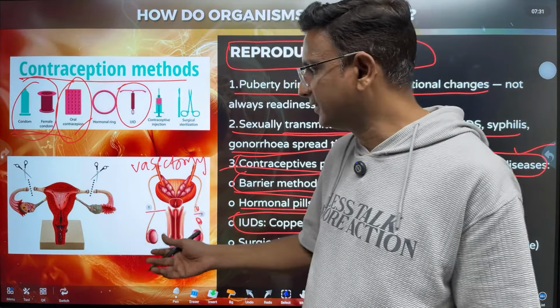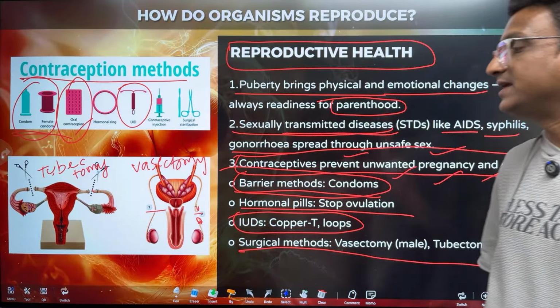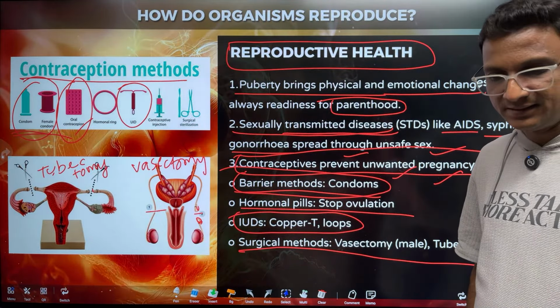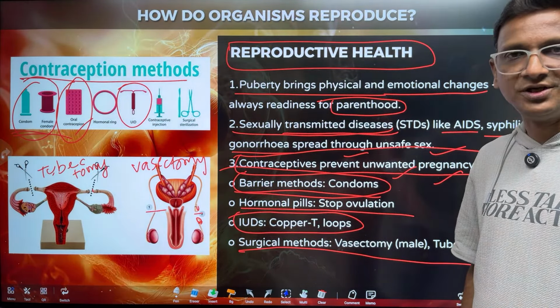Tubectomy, because the fallopian tubes are cut. Vasectomy, the vas deferens is cut. Okay, so they cut and loop it. Very good. Vasectomy and tubectomy, these are the surgical methods. These methods help to prevent unwanted pregnancy, right children? And they prevent the spread of sexually transmitted diseases, which are called STDs.